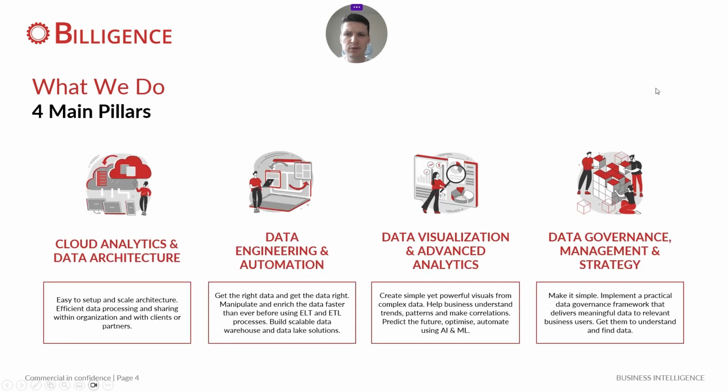pillars. First of all, cloud analytics and data architecture, which is all about building the right data architecture, normally in the cloud or hybrid, to actually fit our clients' use case and fuel their analytics and their data-driven decision making. Second, data engineering and automation, which is all about taking the data from the source systems and building the right data pipelines so that we get the data in the right shape to the right people.